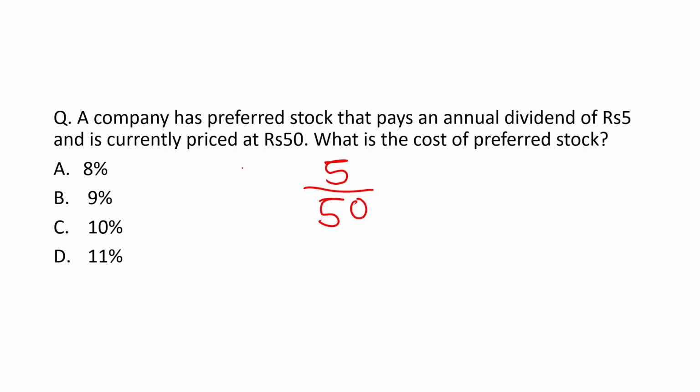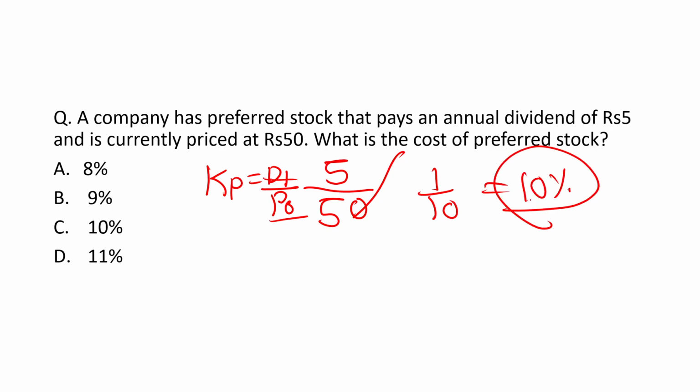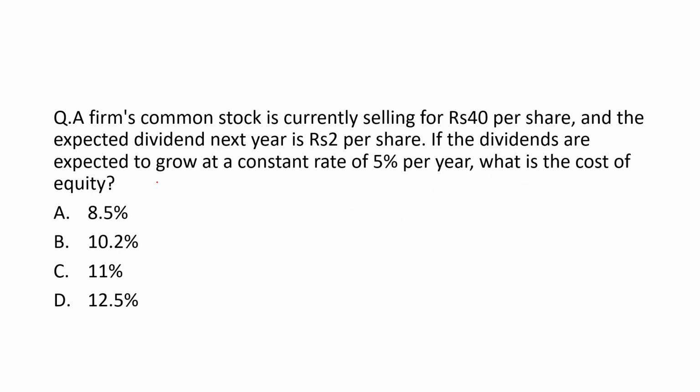Okay, this is the cost of preference, which is D1 upon P0. D1 is the expected dividend and P0 is the current price. So this is 5 by 50, which is nothing but 1 by 10, simply 10%. Option C, 10%, will be the right answer. Next, let's see the next question.